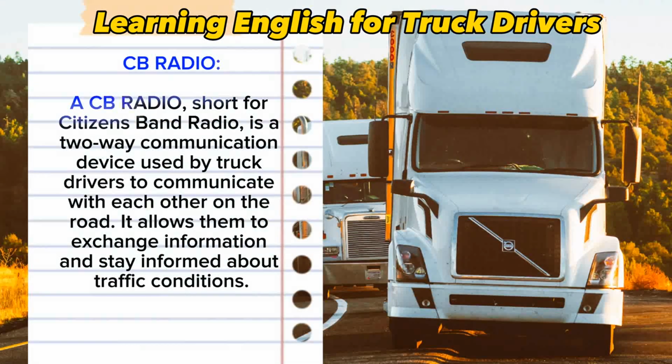CB radio. A CB radio, short for Citizens Band Radio, is a two-way communication device used by truck drivers to communicate with each other on the road. It allows them to exchange information and stay informed about traffic conditions.